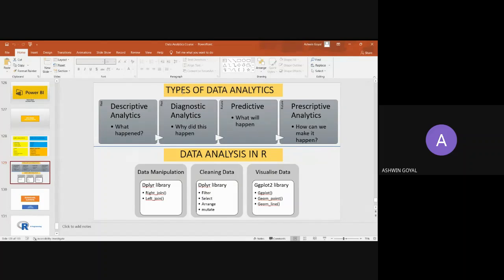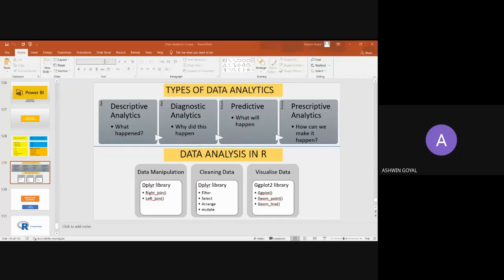Okay, then we move to data analytics, types of data analytics. I've not covered this before. So we have 4 types of data analytics. First is descriptive analytics. We are trying to describe what actually happened. Let's say I have this startups data set, right? The name of the company and all that stuff. We were working on this startups data set. So let's say I have that data set, and I just want to display the trend within the data set. Whatever I made on Power BI, that was descriptive analytics.